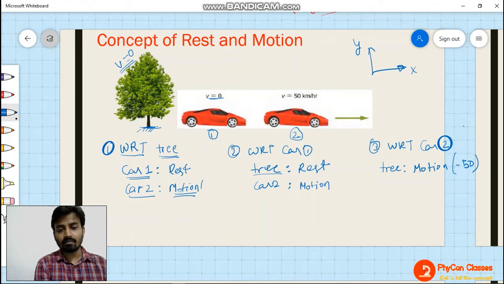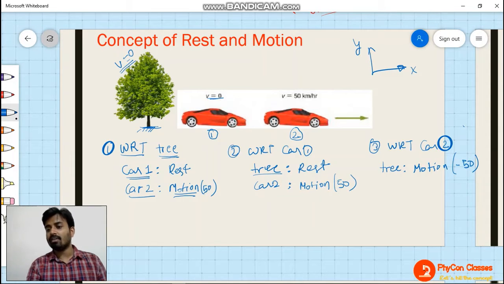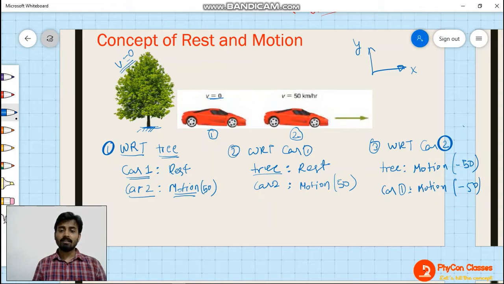So here you can write that car 1 is moving with 50 kilometers per hour in positive direction, so I am writing plus 50. This will also be plus 50. But with respect to car 2, if you are thinking of the state of motion of the tree, then the tree will be moving in backward direction, that is the negative x-axis direction, and that is why I have shown a negative sign in front of 50. Okay. Now, with respect to car 2, what kind of motion will car 1 possess? It will also be in motion, and the velocity will be minus 50. Are you understanding this thing?